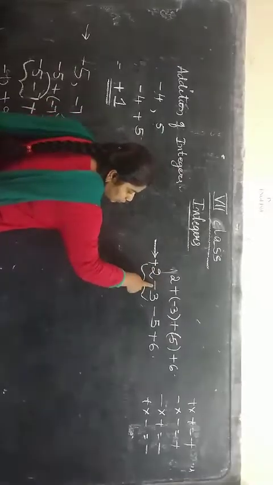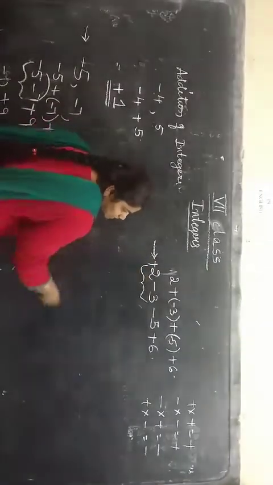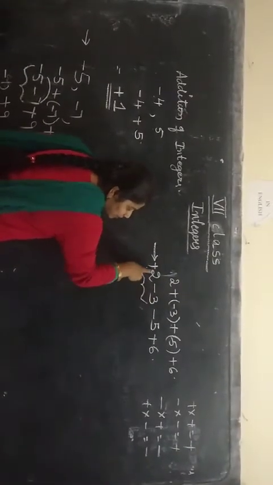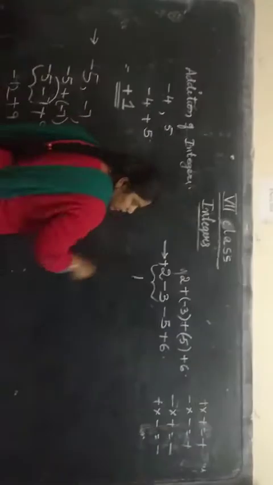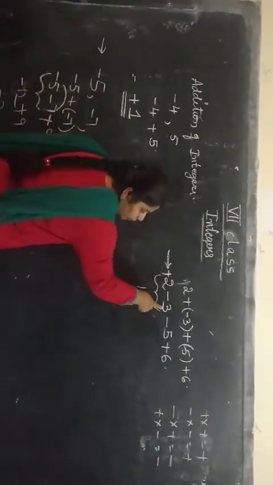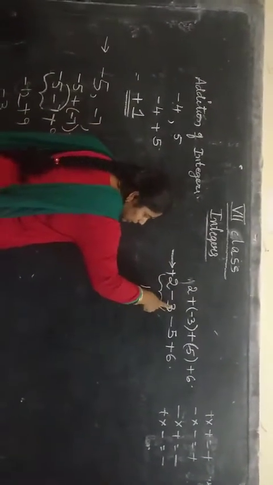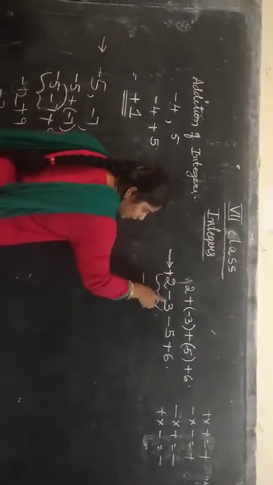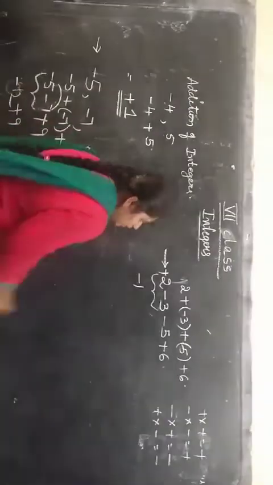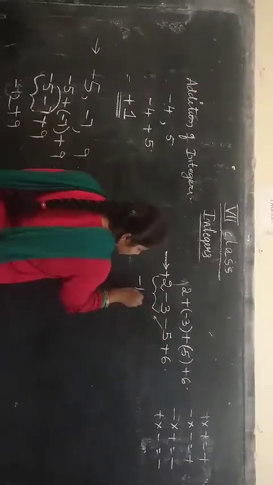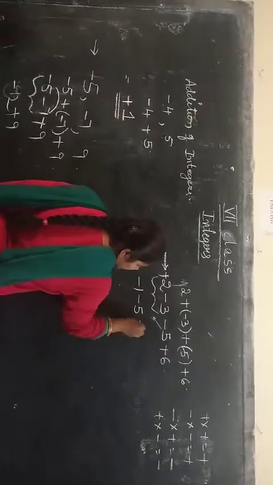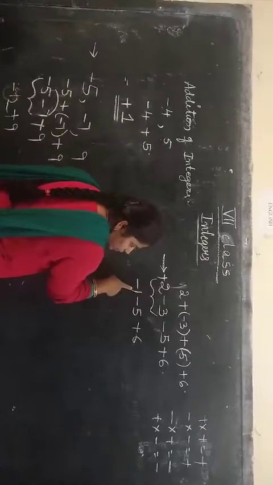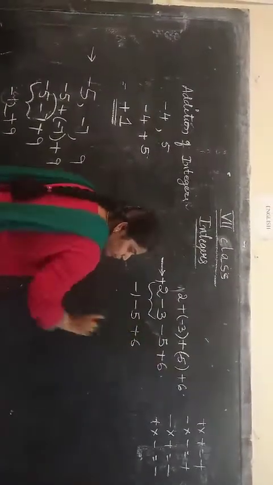Now, plus into minus is minus. So what do we have to do? We have to subtract the numbers. 3 minus 2 is 1. Now, in 2 and 3, what is the bigger number? The bigger number is 3. What is the sign of the bigger number? Minus. So if you solve plus 2 and minus 3, you get minus 1. Now bring this 5 down. That is minus 5, and plus 6 I am writing as it is.